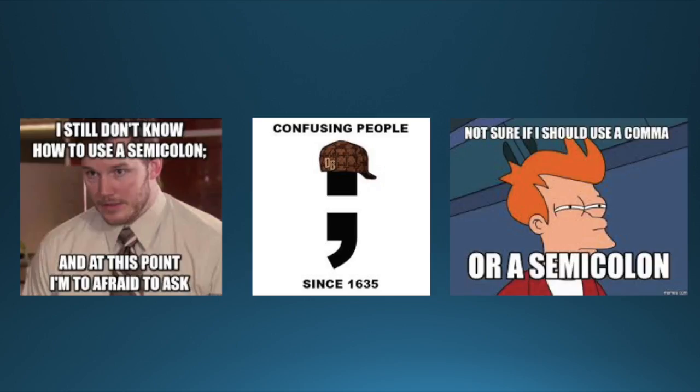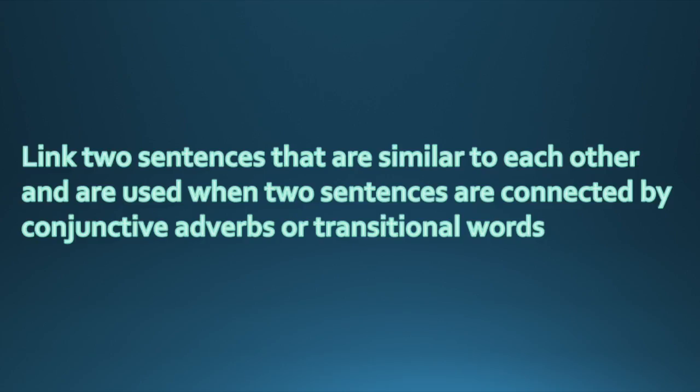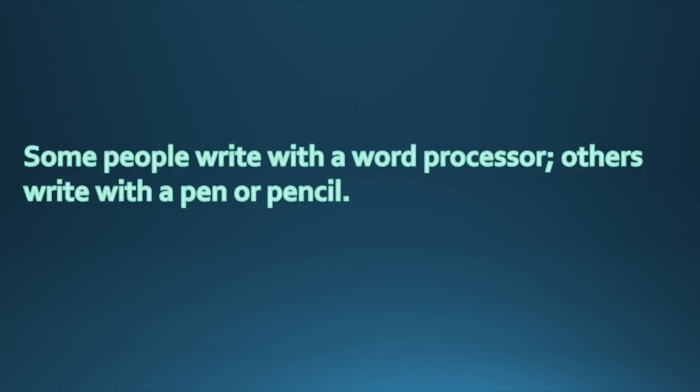Next comes the semicolon. Still don't know how to use a semicolon? That's okay. We'll tell you right now. Yes, it's true that semicolons can be confusing, but that's what we're here for. Semicolons are used to link two sentences that are similar to each other and are used when two sentences are connected by conjunctive adverbs or transitional words. For example, some people write with a word processor; others write with a pen or pencil.